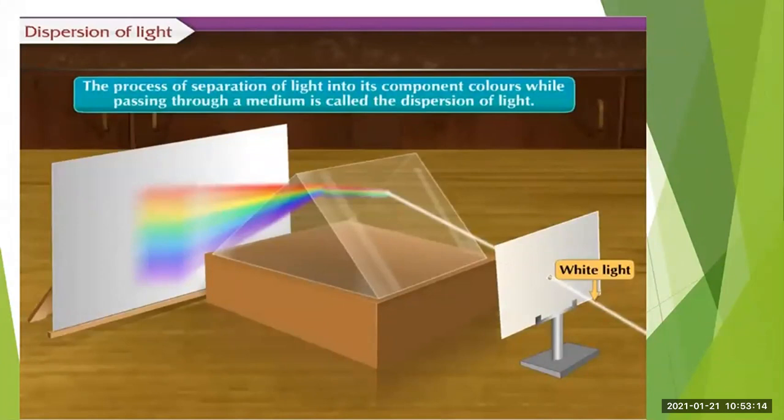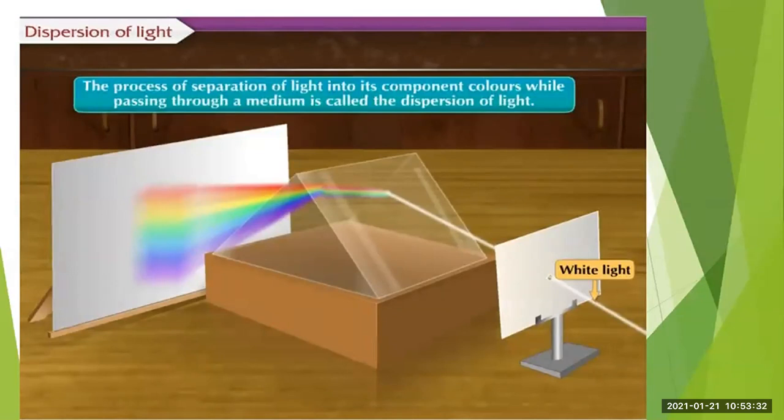So up till now, we have seen that when a beam of light passes through a medium such as the prism, we get the spectrum of 7 colors.